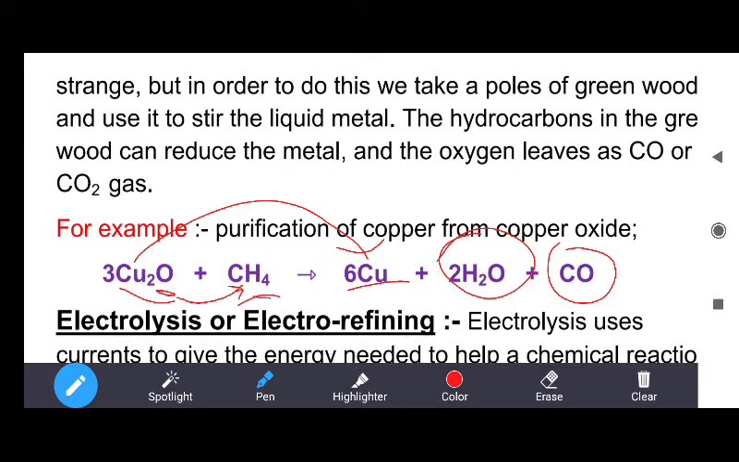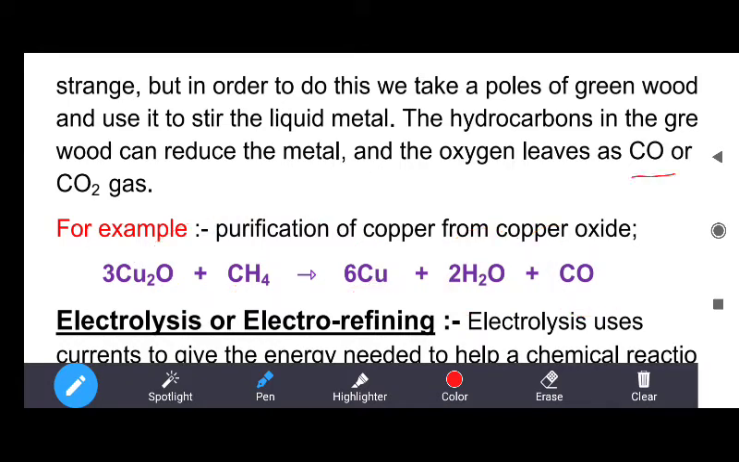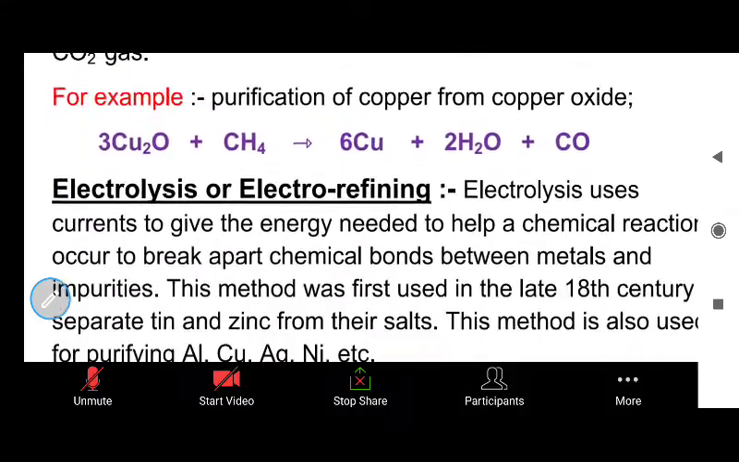There are four hydrogens, that is why two H2O are formed, and the remaining one oxygen combines with carbon to form CO. So oxygen can leave the metal in the form of CO and H2O. So this method is called the poling method.